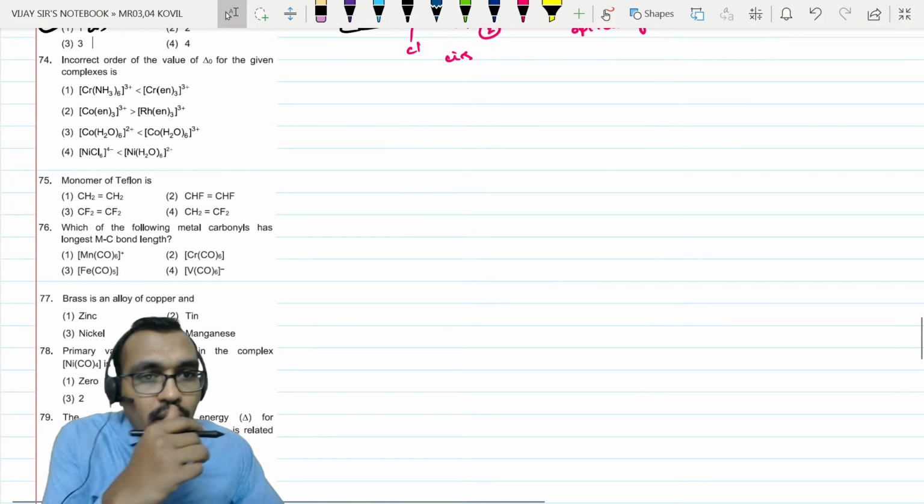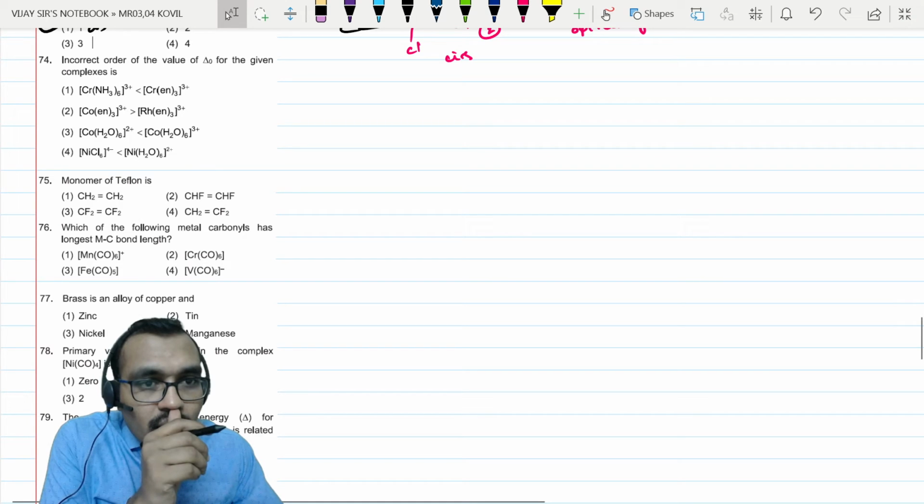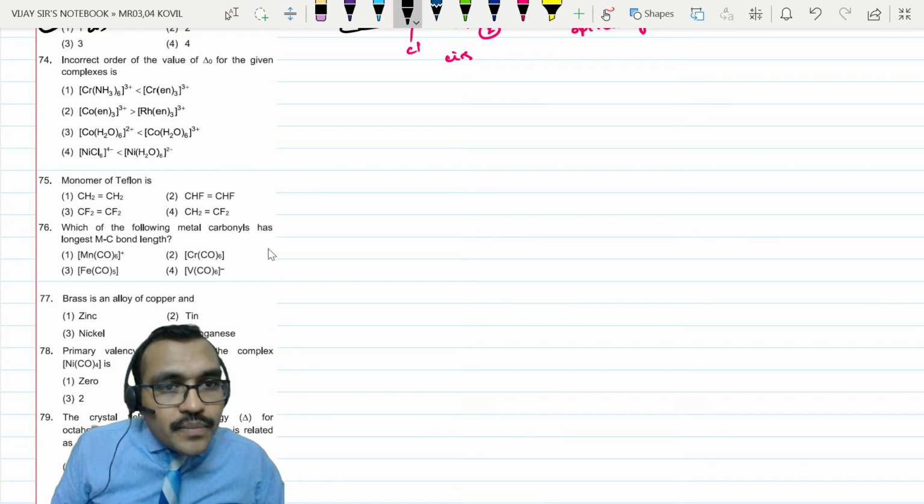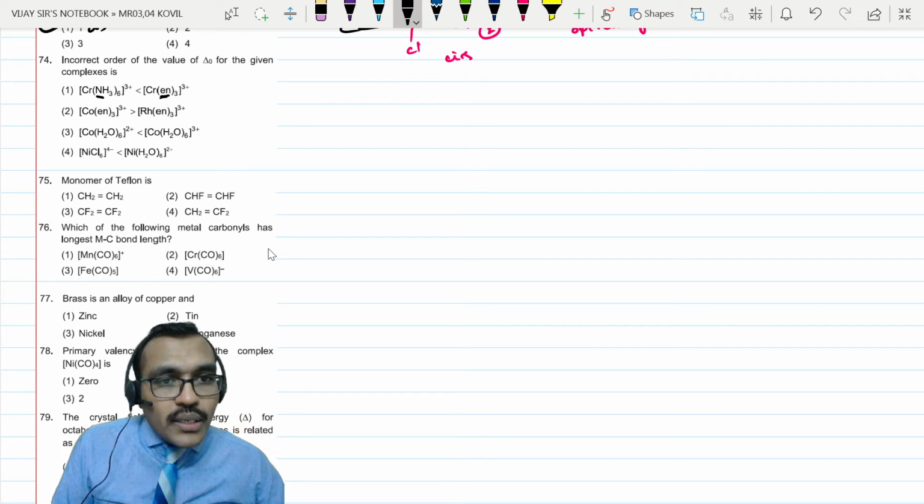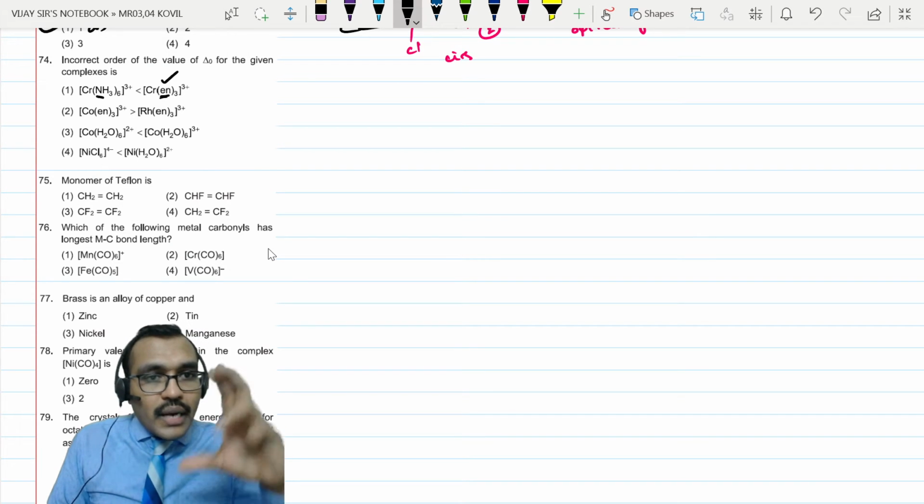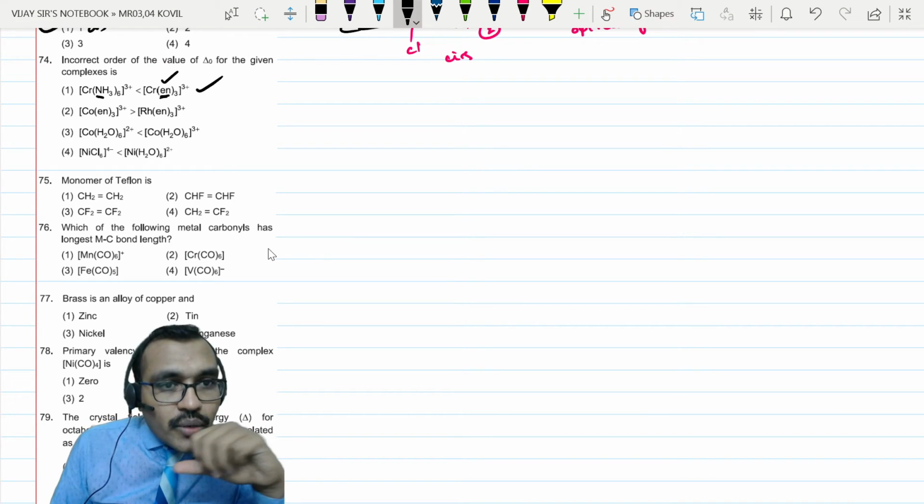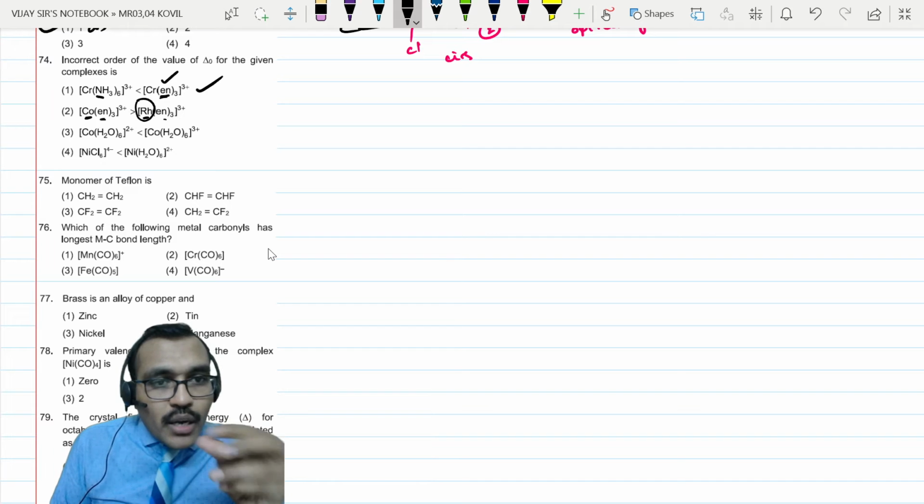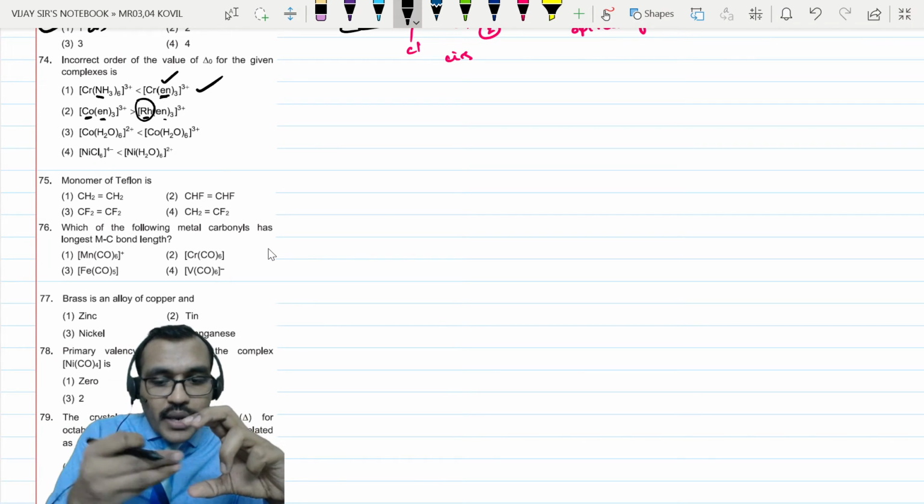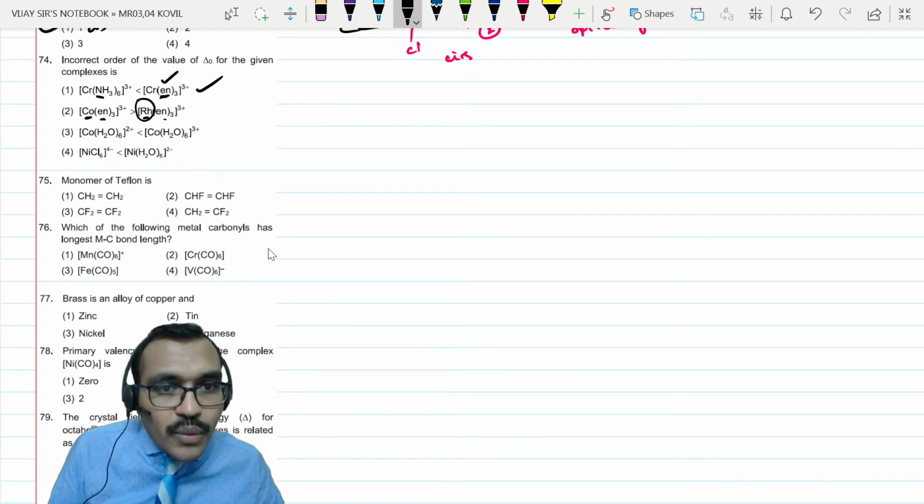Incorrect order of the value delta naught for the given complex. Here, compared to ammonia and ethylene diamine, this is a strong ligand, so it's a good donor. So delta naught increases. So this is a correct statement. Cobalt, rhodium, both have the same ligands. Now I will check. Rhodium's atomic size is high. Therefore, when the ligand approaches, splitting occurs more. So delta naught will be high here. So this is wrong.